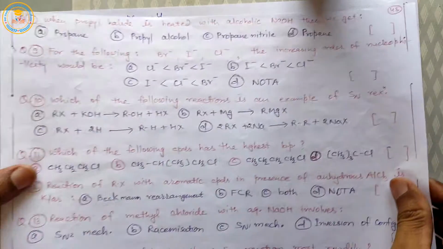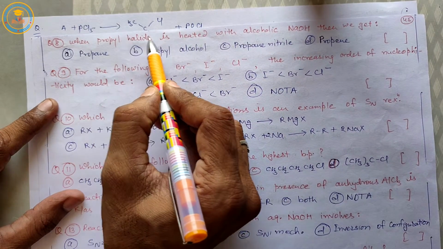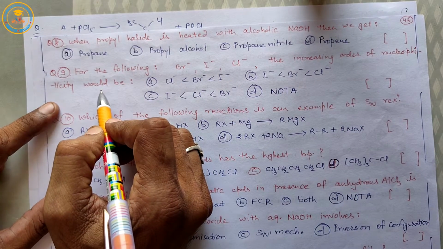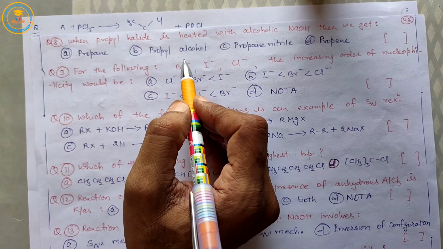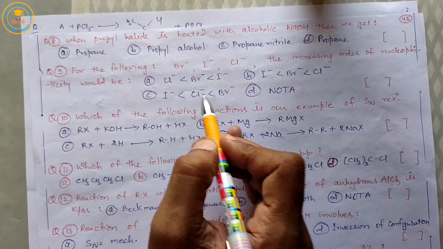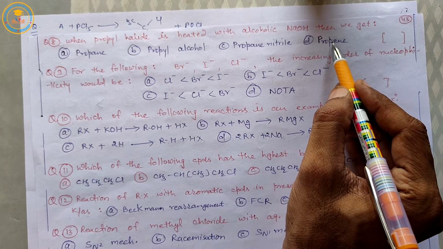Now question 8: when propyl halide is heated with alcoholic NaOH, then we get propene. Solution is propene.